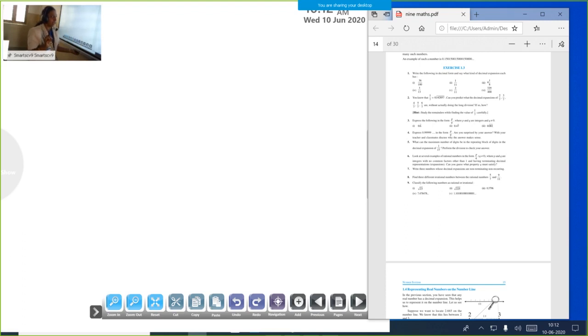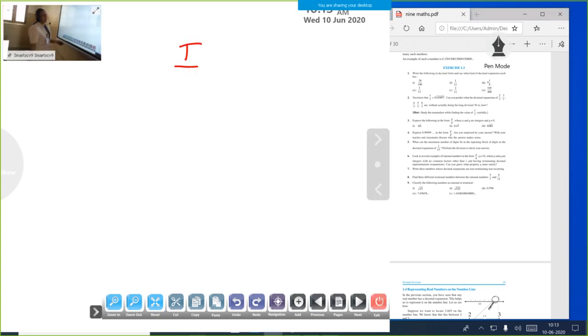Write three numbers whose decimal expansions are non-terminating, non-recurring. That means you need to write irrational numbers. Just write one example. Not only one, so many numbers we can write. I just write one number like this: 0.10100100010000, etc. So this way, this is one irrational number.